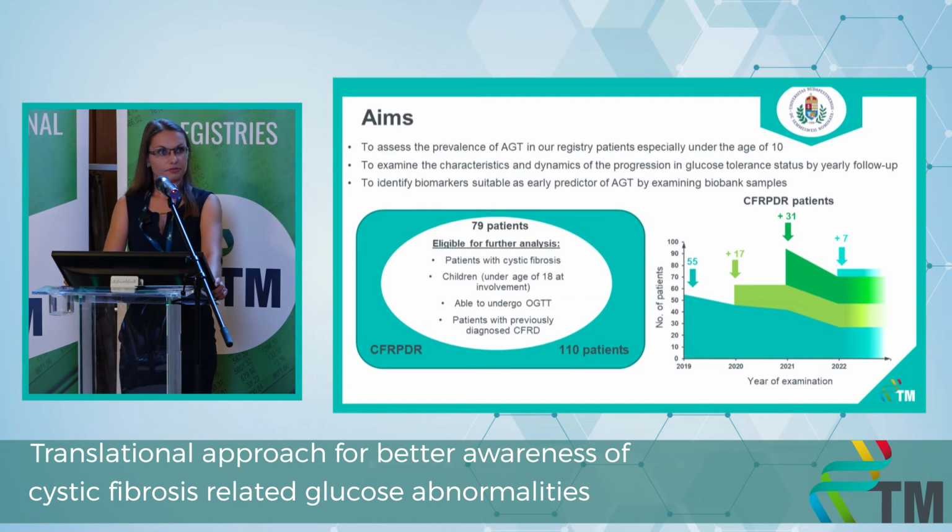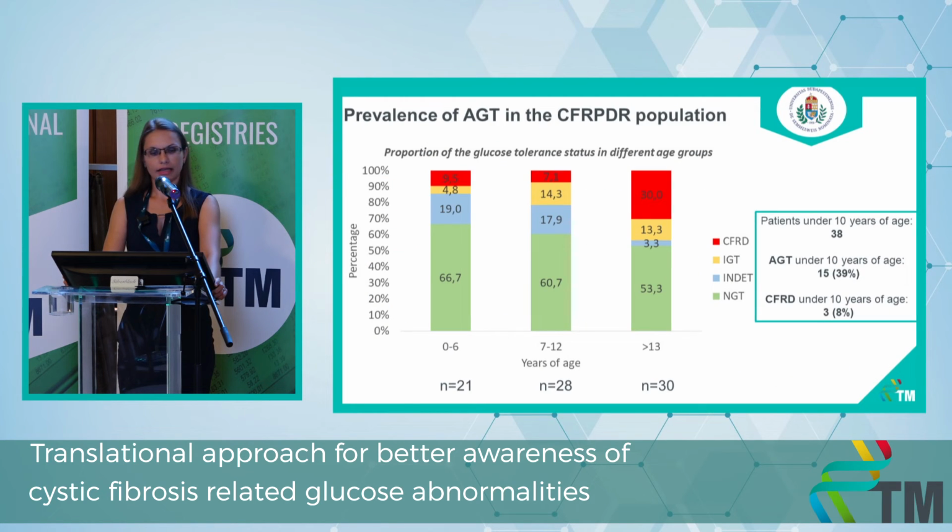The OGTT was performed for 3 hours with measurement every 30 minutes. The long-term aim of this study, with the yearly reevaluation, is to examine the characteristics and dynamics of the progression between the different glucose tolerance statuses. As you can see, half of the patients had 2-year follow-up visits, and a quarter of patients had 3 or 1-year follow-up visits.